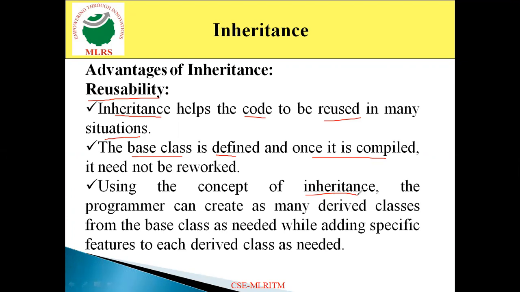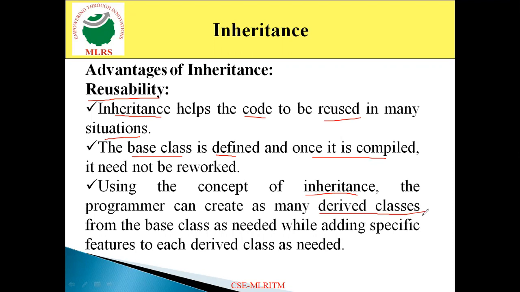So that indicates you are going to acquire the properties of one class into as many derived classes as needed, not only one derived class. Based on the application, you may create multiple derived classes.